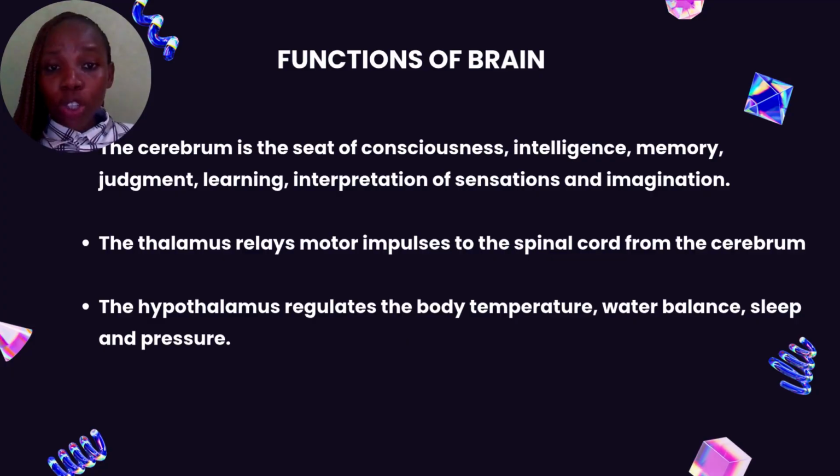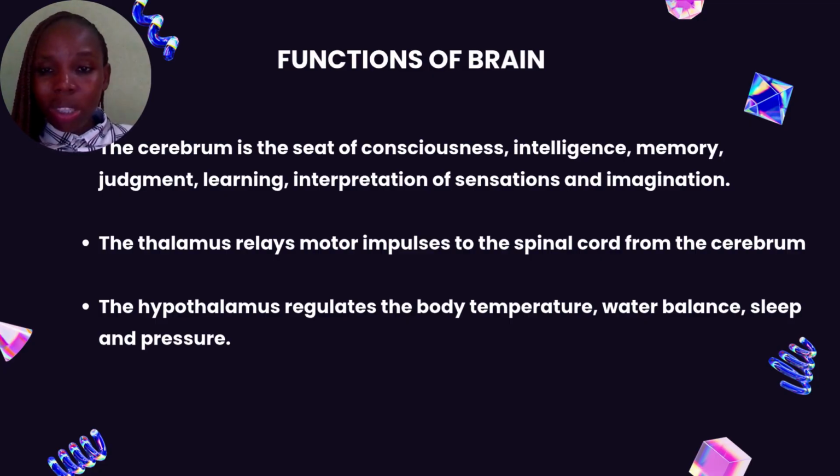Now let's take a look at the functions of the brain. Like I said, the cerebrum is a seat of consciousness, a seat of intelligence, memory, judgment, learning, interpretation of sensations, and imagination. While the thalamus helps to relay motor impulses to the spinal cord from the cerebrum.